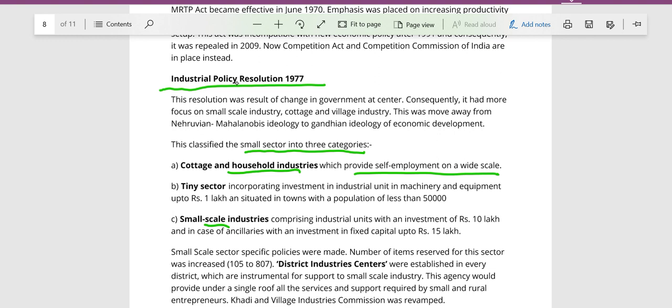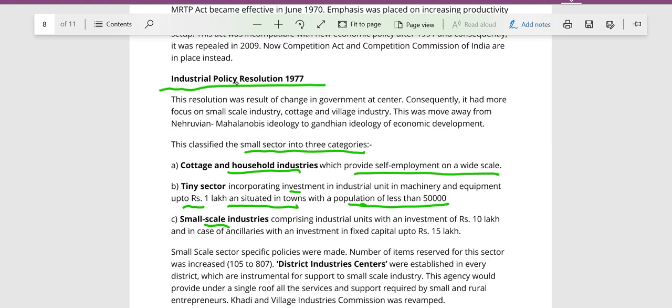Now the classification was investment up to 1 lakh in towns with a population of less than 50,000. So industries located in towns with a population of less than 50,000 and those industries had to have investment up to 1 lakh were classified as the tiny sector.